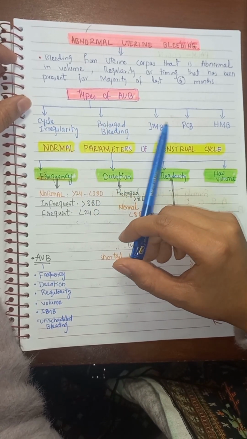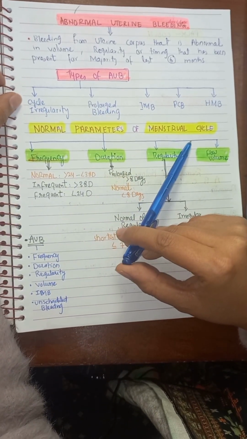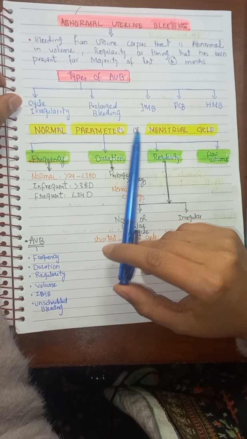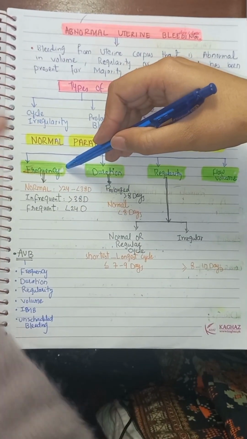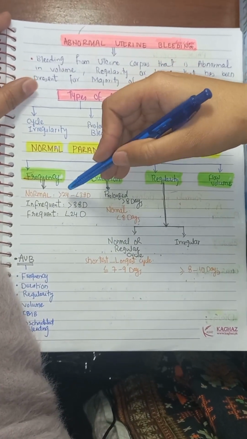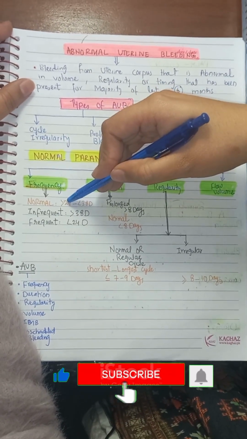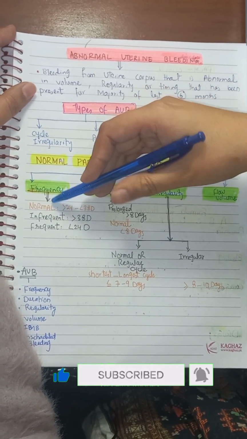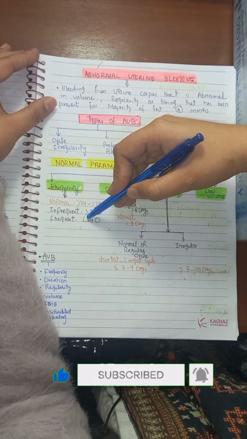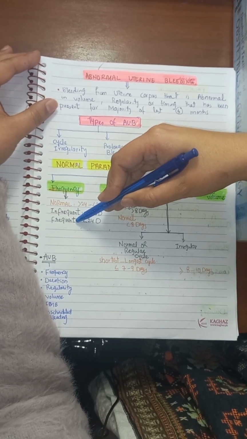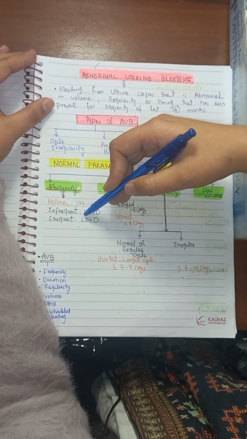To understand these abnormal types of bleeding, we need to know the normal parameters of the menstrual cycle. The menstrual cycle is described in terms of frequency, duration, regularity, and flow volume. Normal frequency of the menstrual cycle is between 24 and 38 days. If the cycle comes after 24 days and in less than 38 days, this is known as a normal menstrual cycle. But if it comes in less than 24 days, this is known as frequent menstrual cycle. If the bleeding comes after 38 days, this is known as infrequent menstrual cycle.